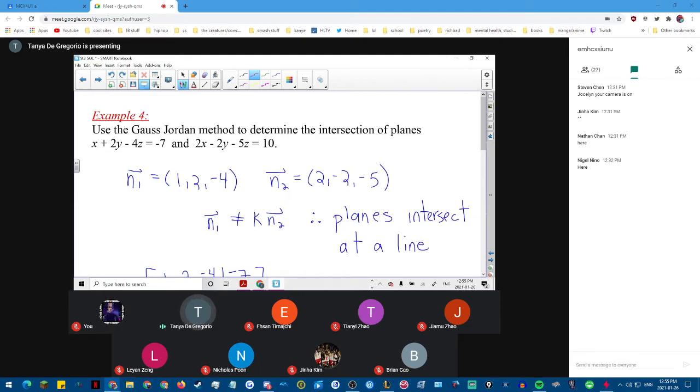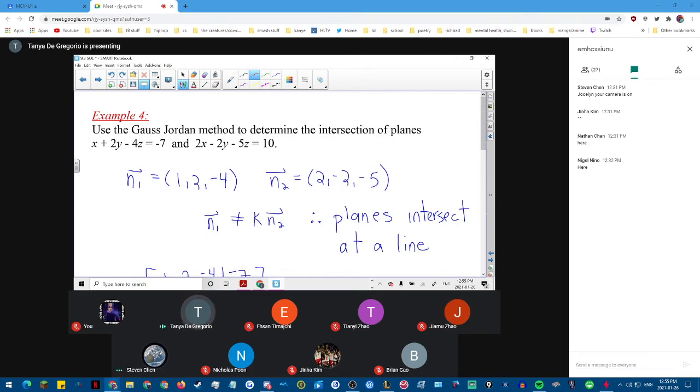When you're intersecting in a line, if you think of a vector equation of a line, you only have one parameter, which we either call s or t. And so when you're solving, you're going to need that parameter t.